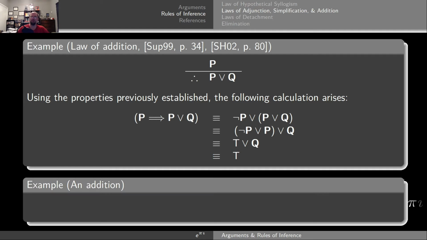Now, to give an example of this, let's take the following premise. The premise will be cats are mammals, so this is going to be my P. I can disjunction with whatever Q statement I wish, as long as it is, again, with the disjunction. So I will disjunction with the statement Q, which is going to be cats are reptiles. Therefore, the conclusion here will be, therefore, cats are mammals or reptiles, giving me a valid addition.